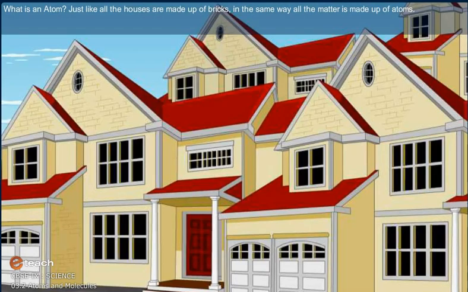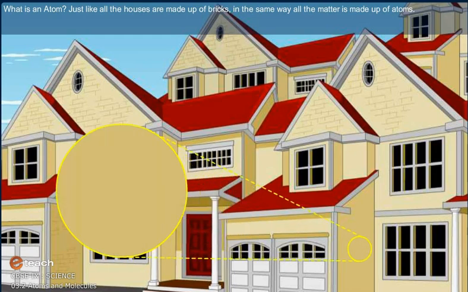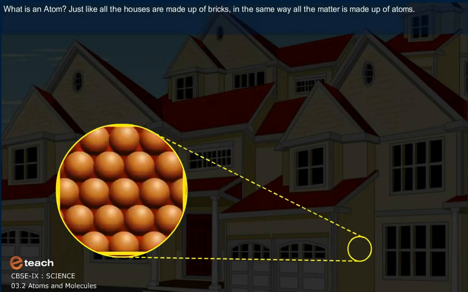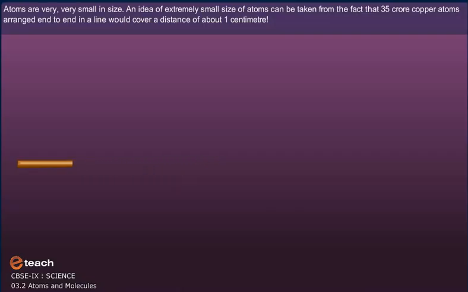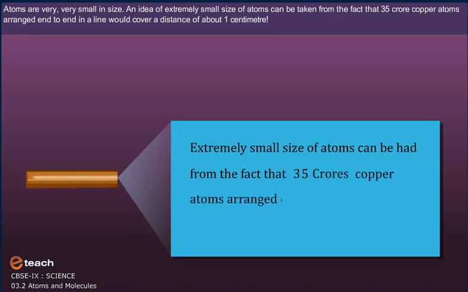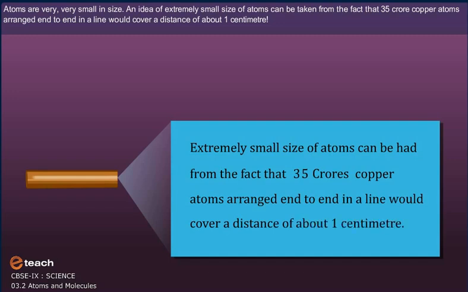Just as all the houses are made up of bricks, in the same way, all the matter is made up of atoms. Atoms are very small in size. An idea of the extremely small size of atoms can be had from the fact that 35 crore copper atoms arranged end to end in a line would cover a distance of about 1 centimeter.